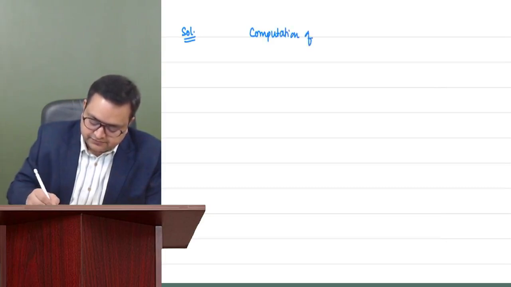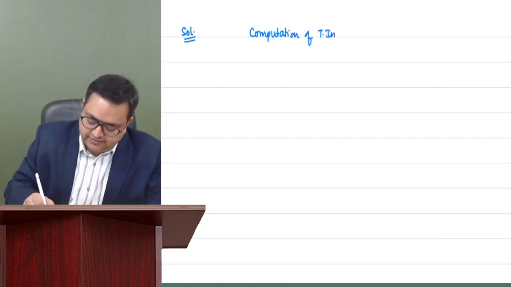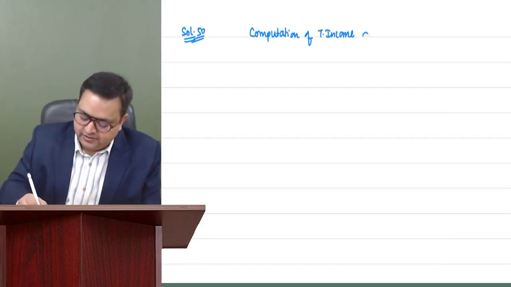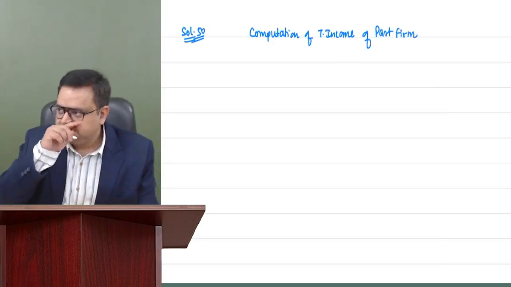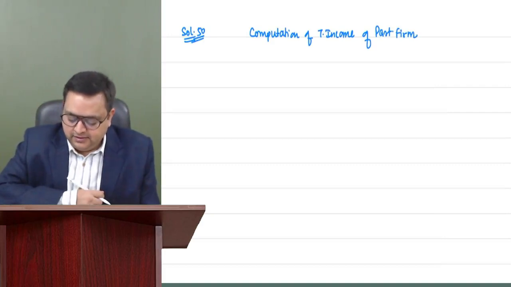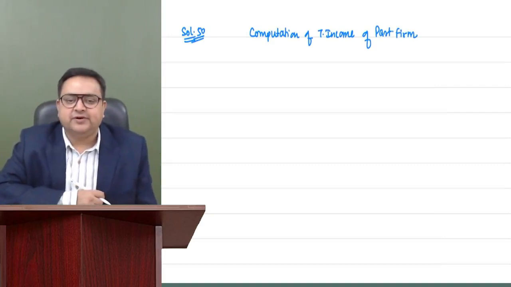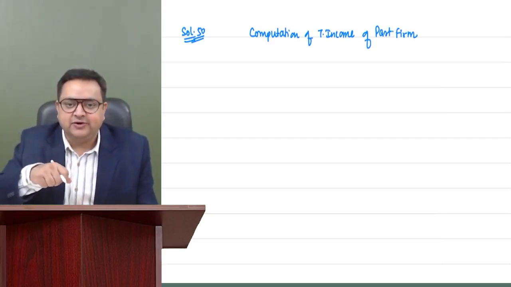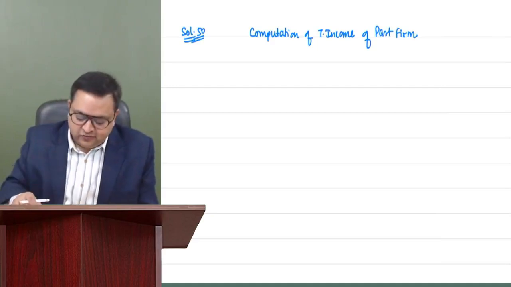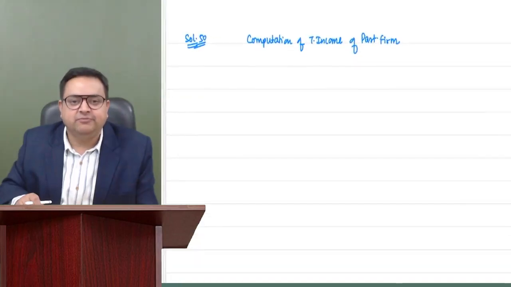Solution. Computation of total income. Solution number 50. Computation of total income of partnership firm. Before we compute the total income of the partnership firm, it is better to understand how much remuneration we can pay to our partners. How much remuneration we can pay depends on book profits.